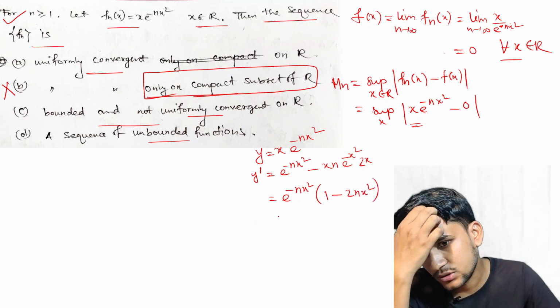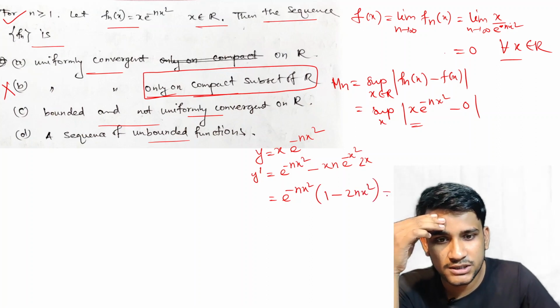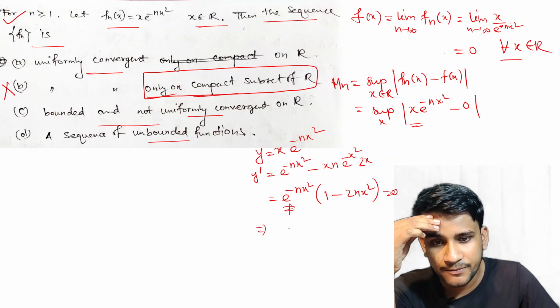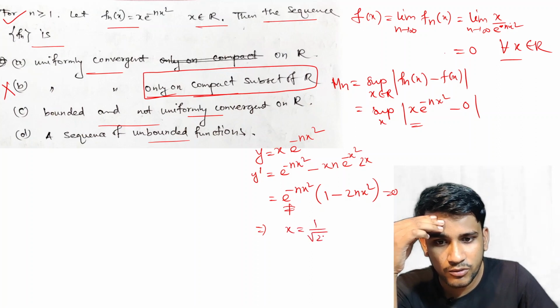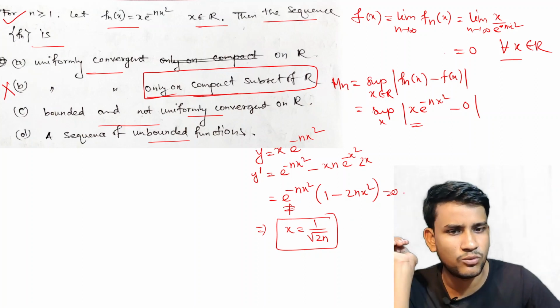Now if we put this equal to 0, then since the exponential is not equal to 0, we get x is equal to 1 by root of 2n, or x square is equal to 1 by 2n.